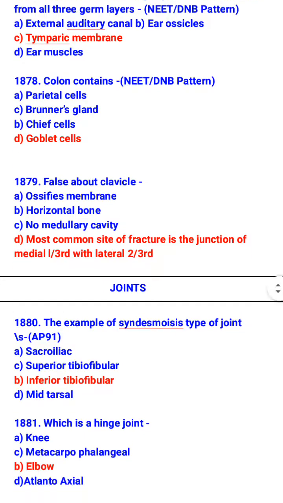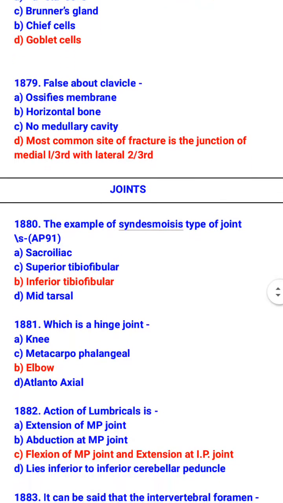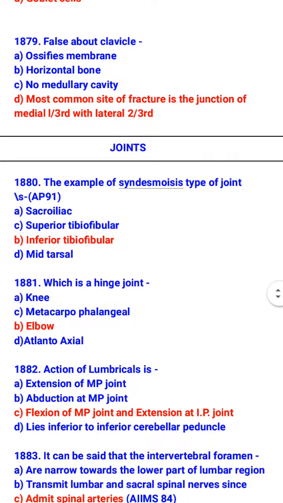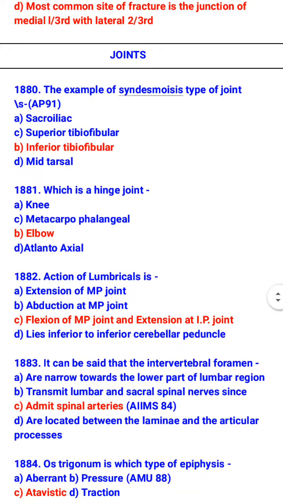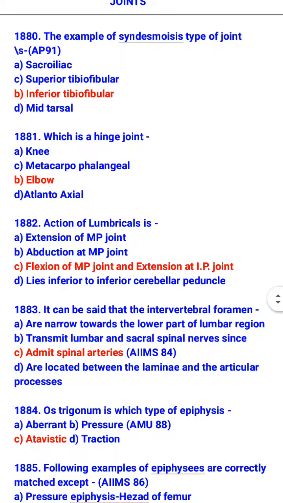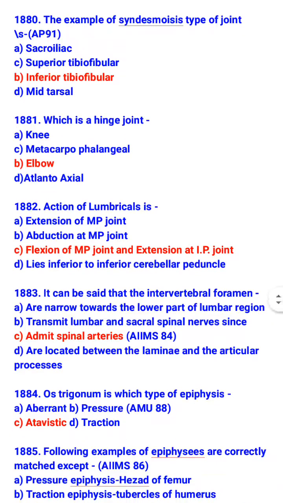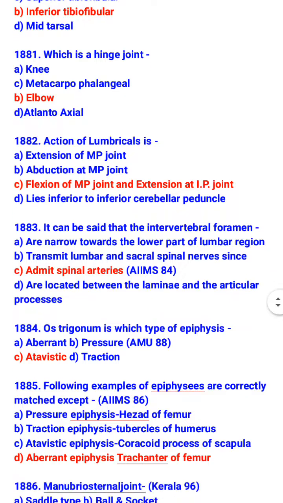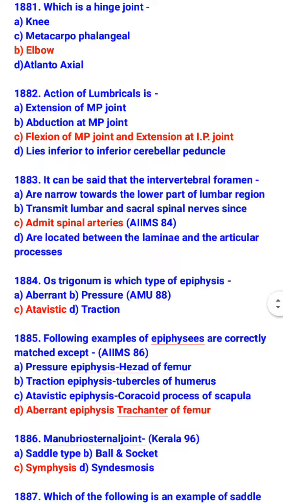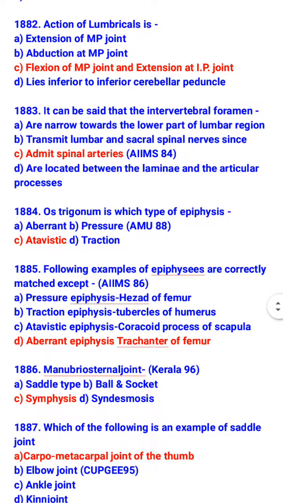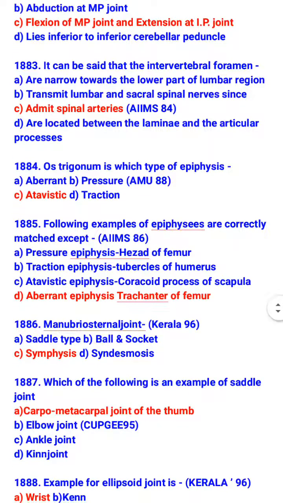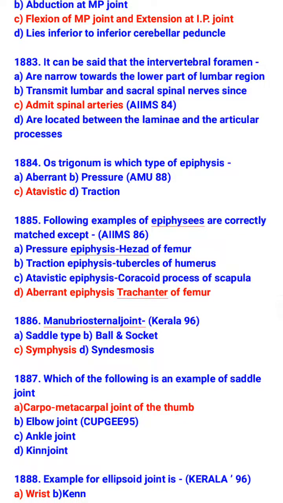Now joints. The example of syndesmosis type of joint is inferior tibiofibular. Hinge joint: elbow. Action of lumbrical is flexion at metacarpophalangeal joint and extension at interphalangeal joint. The intervertebral foramen admits spinal arteries. Os trigonum is which type of epiphysis? Atavistic. Following examples of epiphysis are correctly matched except aberrant epiphysis with trochanter of femur.